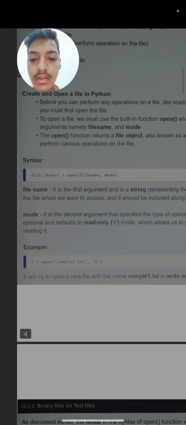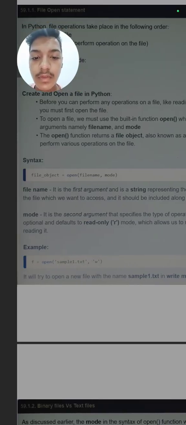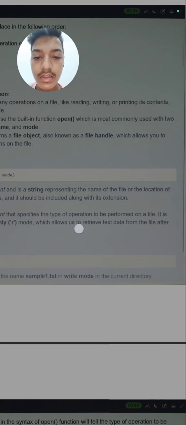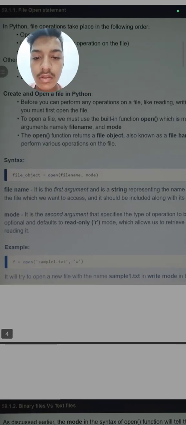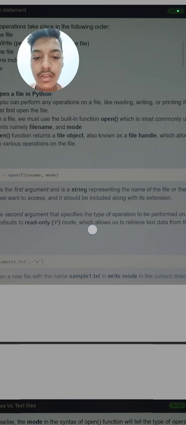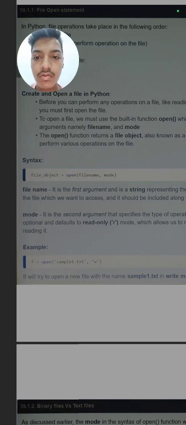Here the first argument is a string representing the name of the file or the location of the file which we want to access, and it should include the extension. So simply the file name should be with the proper syntax, and we can perform different operations on a file.